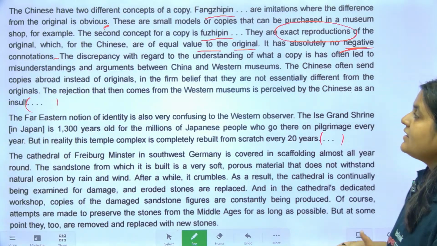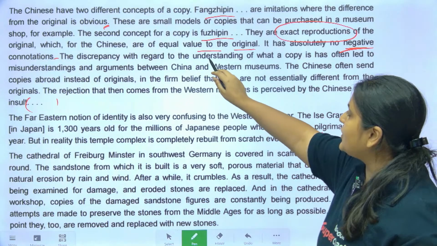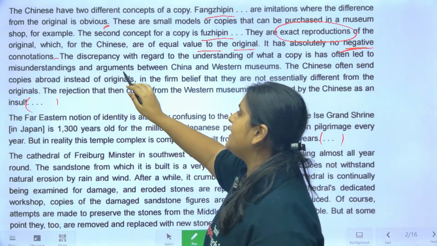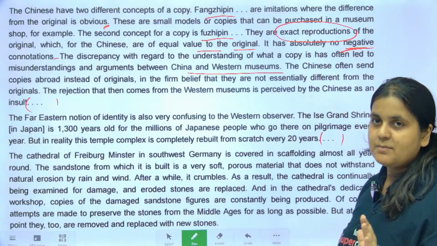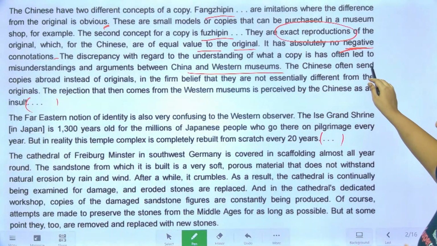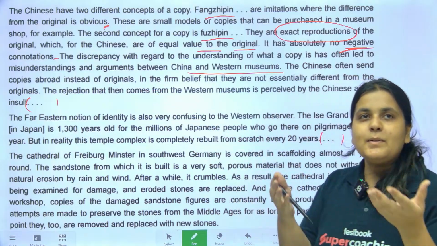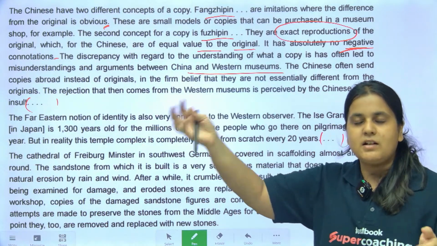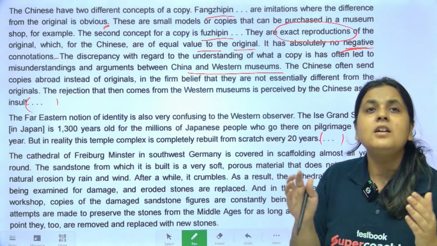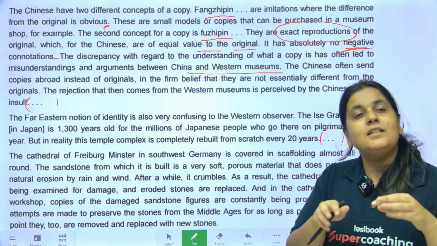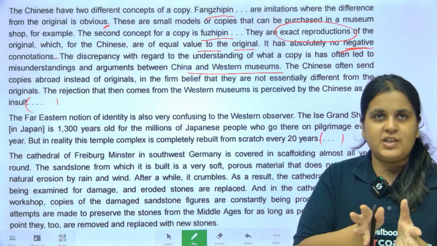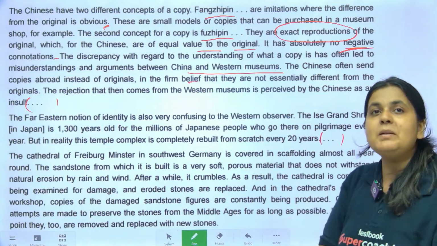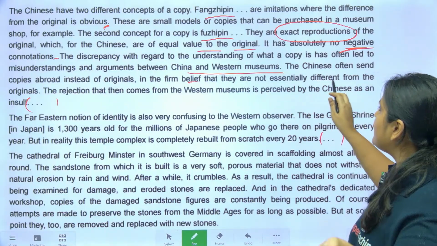Okay, yes. The discrepancy or the difference with regard to the understanding of what a copy is has often led to misunderstandings and arguments between China and Western museums. Why? The Chinese often send copies abroad. Sometimes museums exchange articles, meaning they take something from your museum and display or exhibit it there. So what do the Chinese do? They send the copy instead of the original. In their firm belief, it is not cheating, because they firmly believe that the copy is not essentially different from the original.